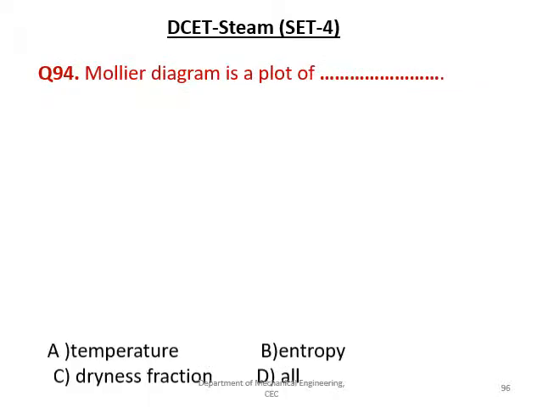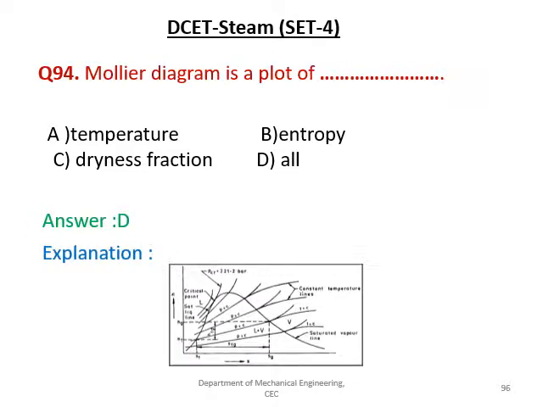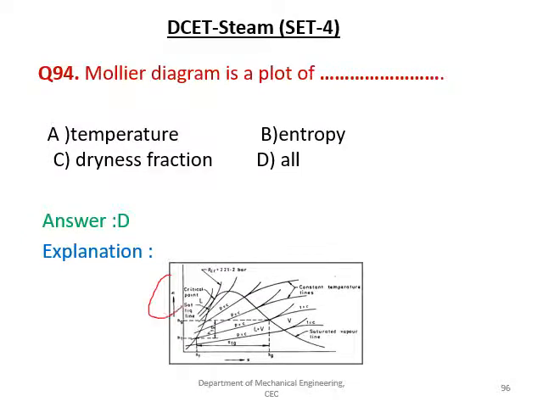Mollier diagram is a plot of, given options are temperature, entropy, dryness fraction and all. The answer is all, because in the Mollier diagram, as told earlier, we can see enthalpy, we can see entropy, and also we can see the dryness fraction. Here the dryness fraction is X equal to 1, or quality of the steam. Here it is X equal to 0.9, means within the curve we can examine not only the enthalpy and entropy, but surely we can also see the dryness fraction.